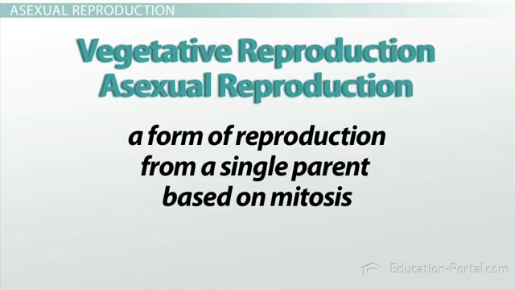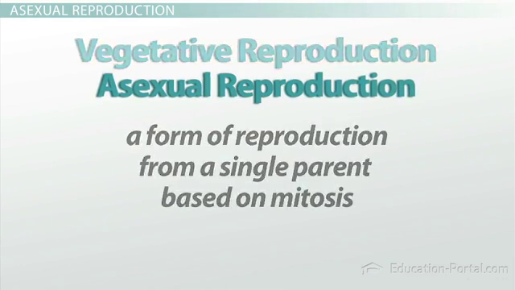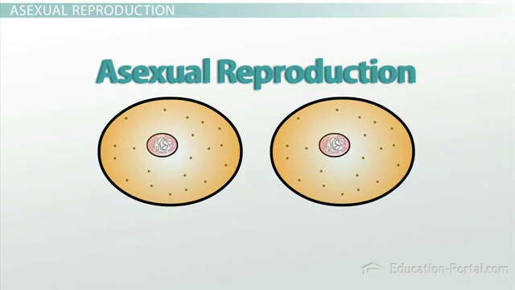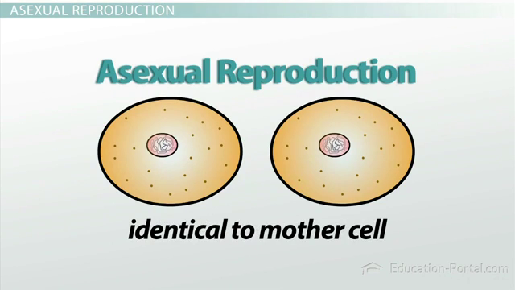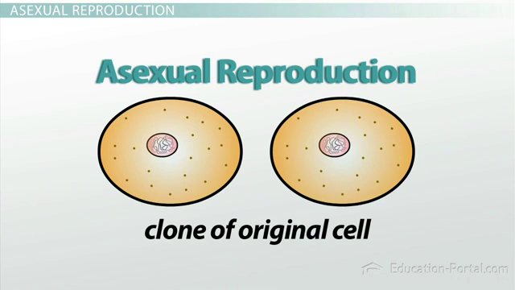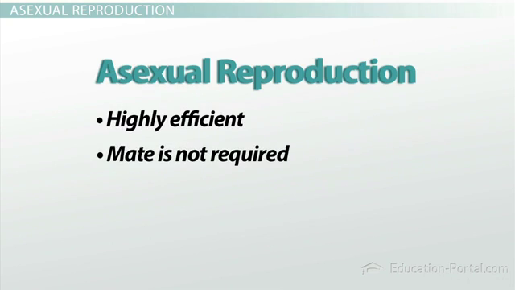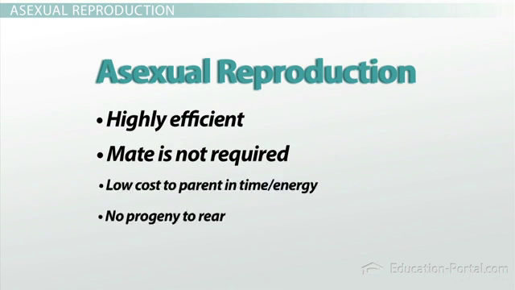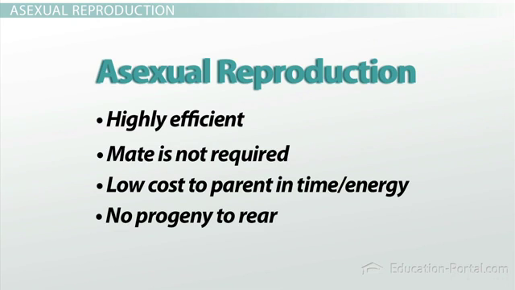As we've seen, mitosis is designed to faithfully create two daughter cells with genomes that are identical to the mother cell. You can say that each new cell is a clone of the original cell. Asexual reproduction is an effective strategy for many organisms. It is highly efficient because a mate is not required. And the cost to the parent in time and energy is low because there's no progeny to rear.